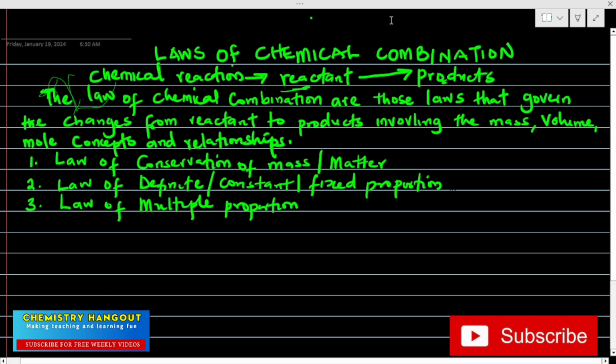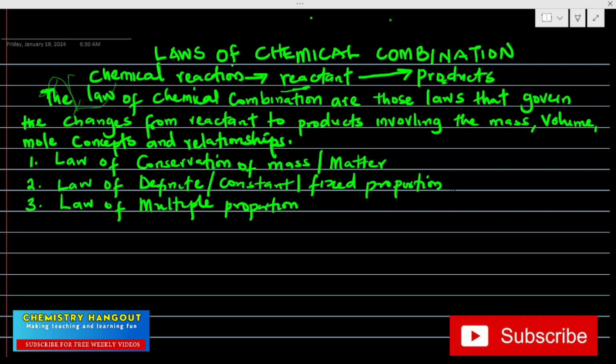Then number four, we have the law of reciprocal proportion. We are going to be looking extensively at how all these work. So don't forget the laws of chemical combination. We have the law of conservation of mass or matter, the law of definite or constant or fixed proportion, the law of multiple proportion, then the law of reciprocal proportion.